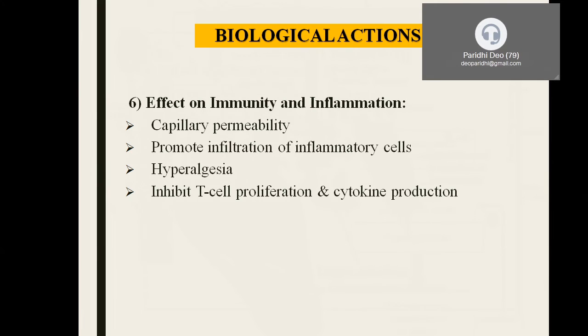Coming to immunity and inflammation. We all know that whenever we sustain any injury, we feel pain. This pain is mediated by inflammation. How does this inflammation happen? First of all, the smaller capillaries that are present are going to be highly permeable. That means the prostaglandins are going to increase the capillary permeability, and once they do this, there is infiltration of the inflammatory cells into the site of injury. Then the patient feels very painful. That is called hyperalgesia. They also inhibit T cell proliferation and cytokine production.